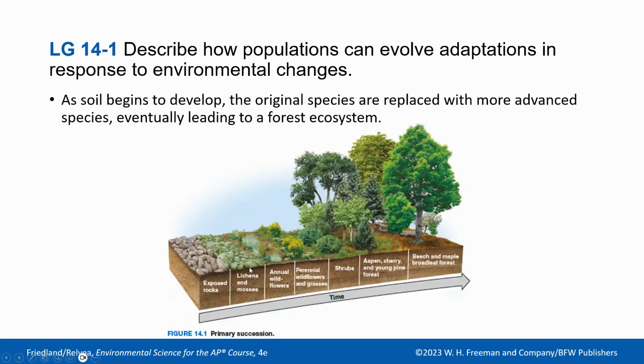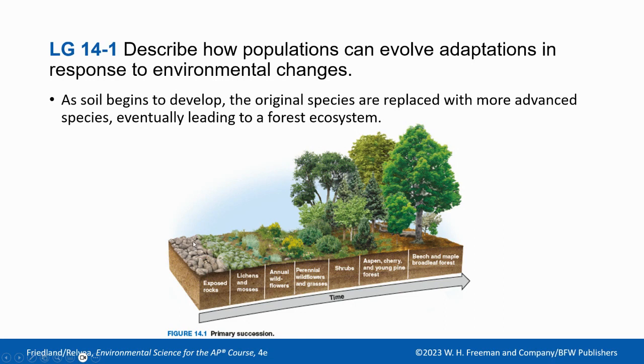So this is an image, or a graph or chart, however you want to say it, of what primary succession looks like. There is exposed rock, whether that's from a volcano erupting and it's cooled lava, or a glacier has gone through and exposed the rock face and there's nothing on it. There's a bunch of different scenarios where this could be.